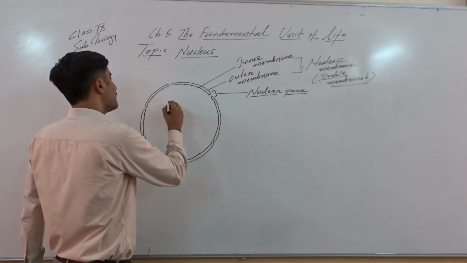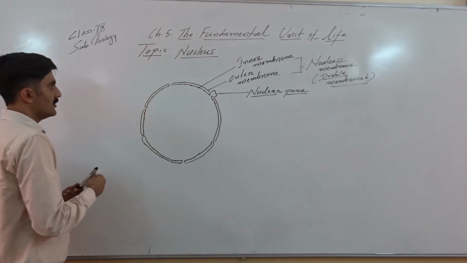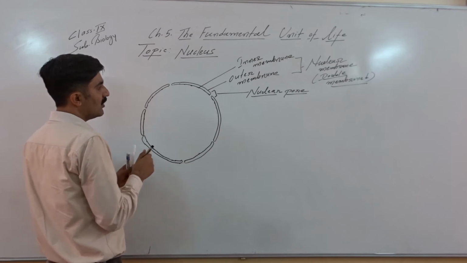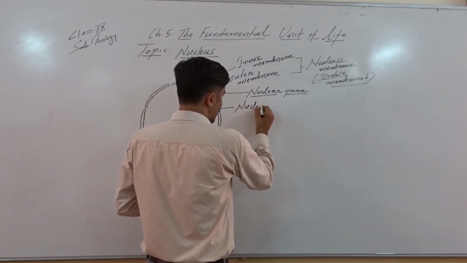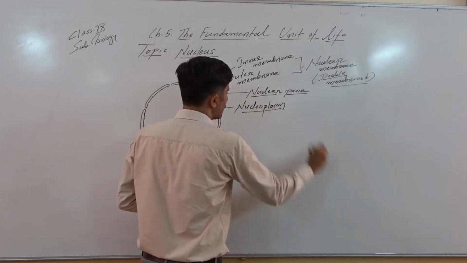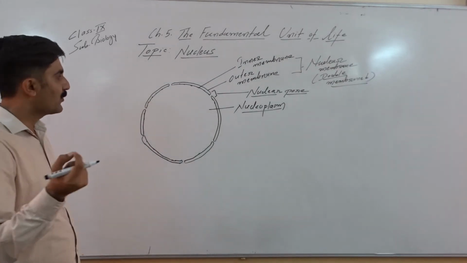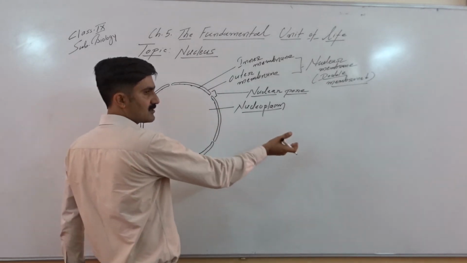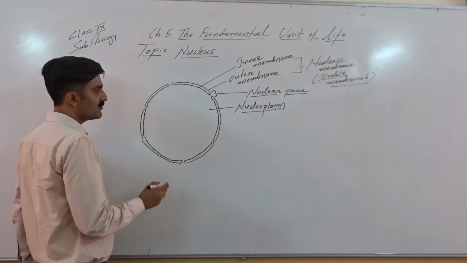Okay, then if you recall, the fluid part of the nucleus is called nucleoplasm. Okay, so this is a jelly-like fluid substance. The liquid part is called nucleoplasm. Like we use the word cytoplasm for the liquid, fluid part of the cell, here we use the word nucleoplasm.